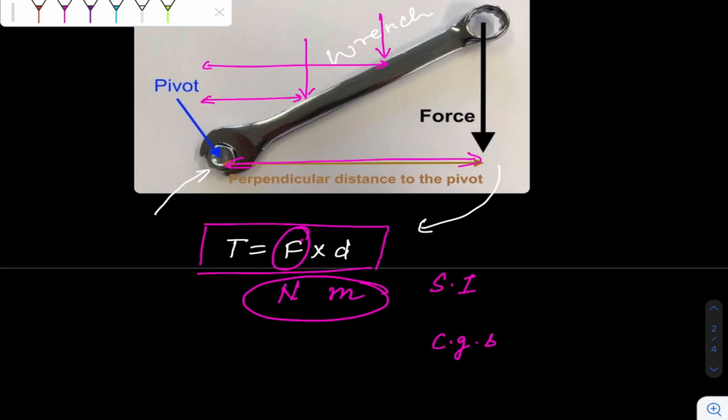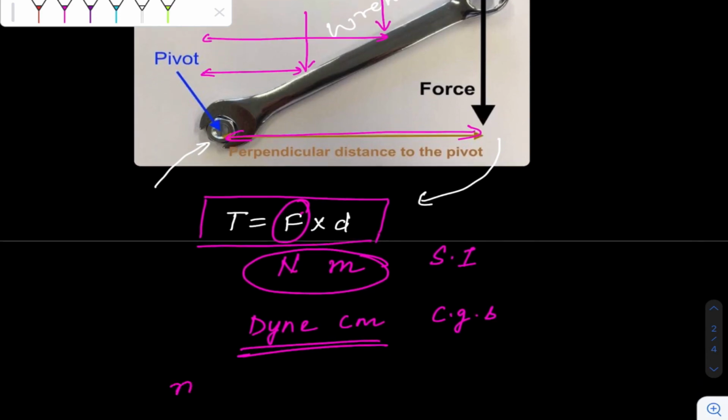Suppose you want to find out the CGS unit, so in place of Newton you will take Dyne, and in place of meter you will take centimeter. So this is the CGS unit of torque. What is the other name of torque? You may find this term also, moment of a force. This is also another name of torque, moment of a force.